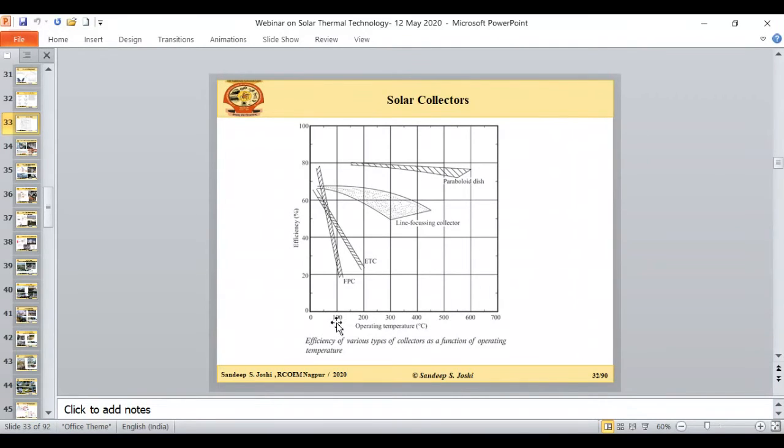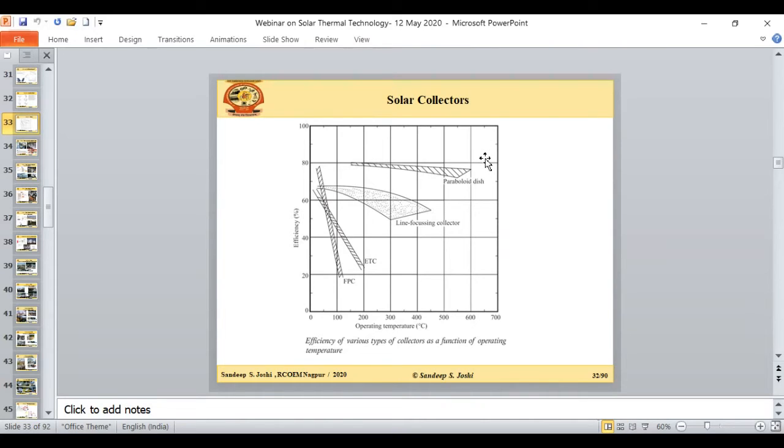You can see, if your application is, say, 0 to 100 degrees, the flat plate collector is very efficient there. If your application is 100 to 200, the ETC collector is very good for such a system. If your application is up to 400 degrees Celsius, line focusing collectors are recommended. If your application is more than 600 degrees Celsius, parabolic dish collectors can be used. But for power generation, where you require a lot of energy, parabolic dish and line focusing collectors are not much recommended for such large scale applications.